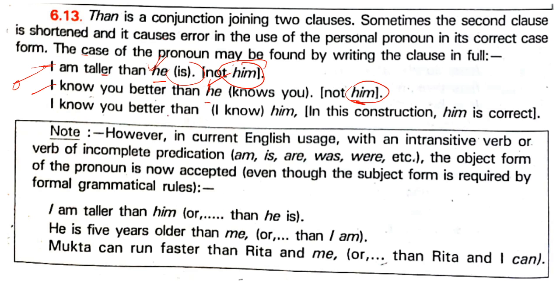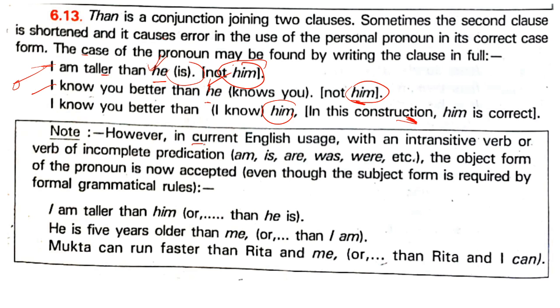Okay, I know you better than him. In this construction, him is correct. Be careful. I know you better than him. I know you better than he knows you, not him. Now in this construction it is correct. Why? Because here, I know you better than he knows you, not him. I know you better than him. So in this construction, him is correct over here certain times. However, let us see the note.